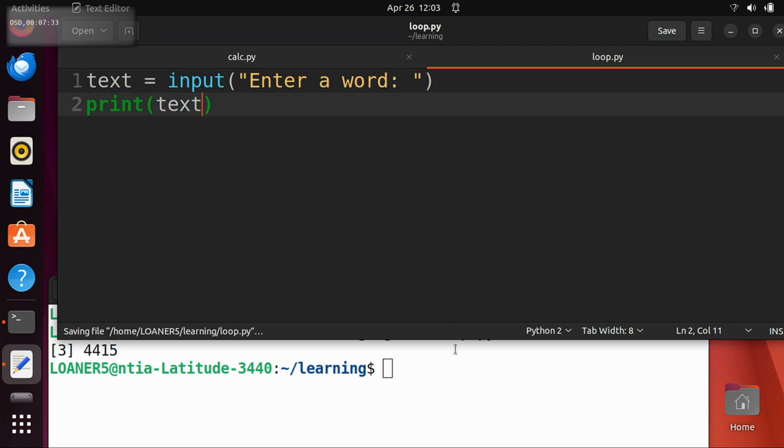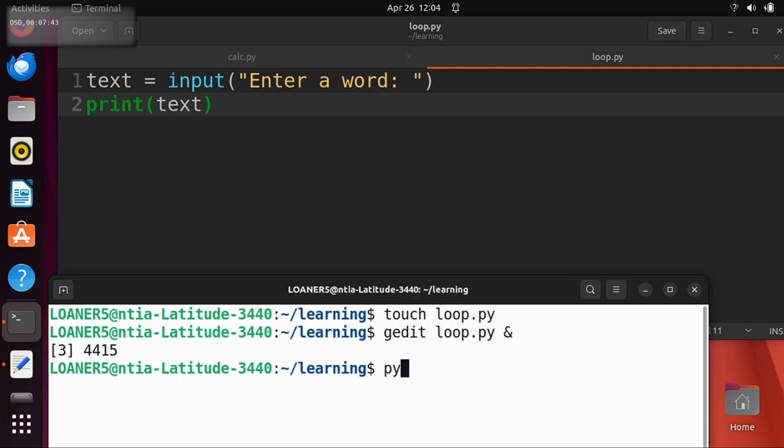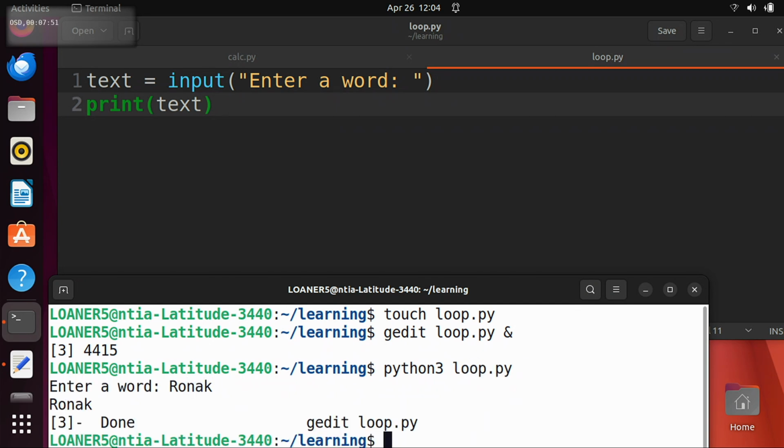It's going to print enter a word. Wait, no, it's going to have us enter a word, and then once we click enter, it prints that word, right? Yeah. So let's test that. So you guys should type this up and make sure you agree with me. But when we run this, I'm going to put in Ronak because I miss him, and it is Ronak, right?